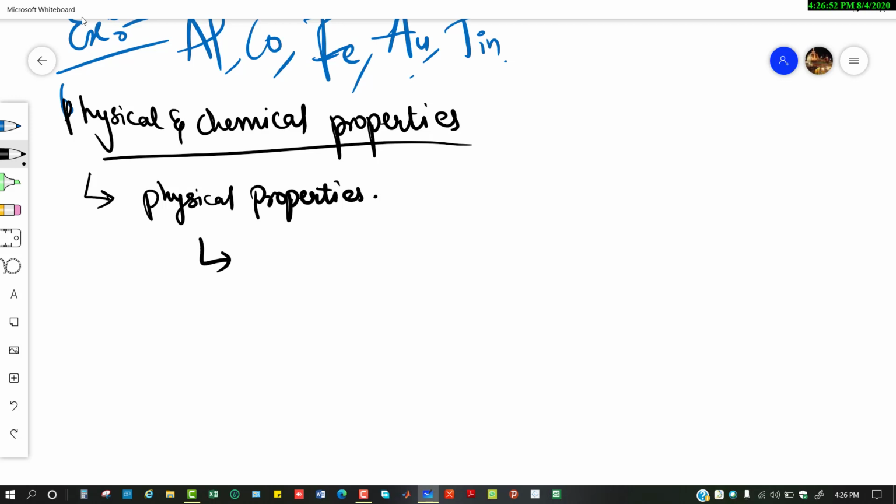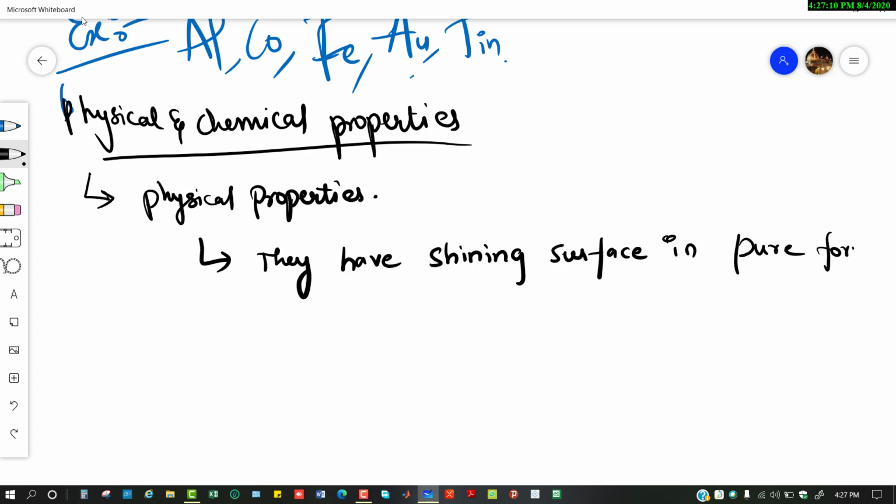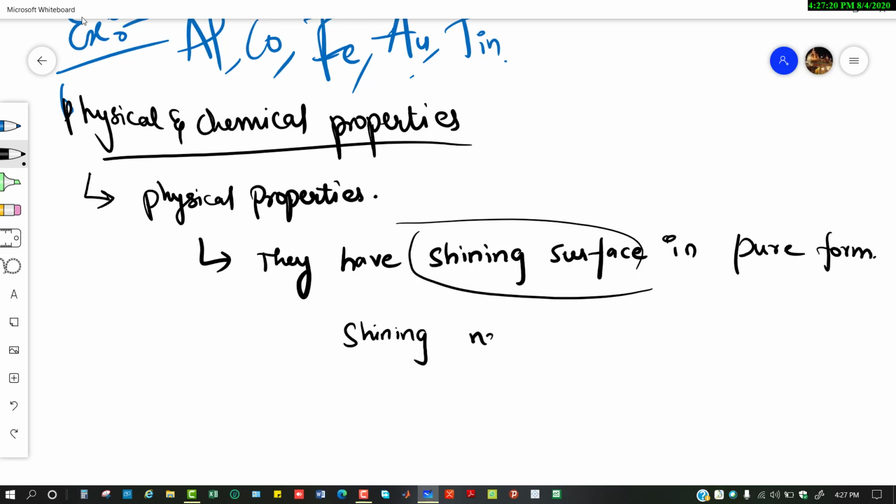Metals are shiny in nature. They have a shining surface in their pure form. This shining nature is called luster. So we pronounce it as luster.